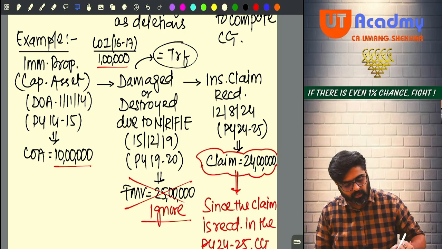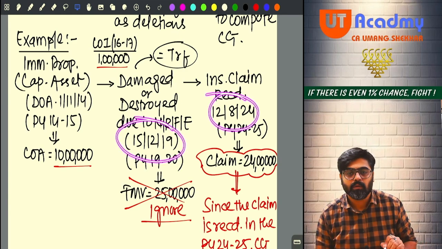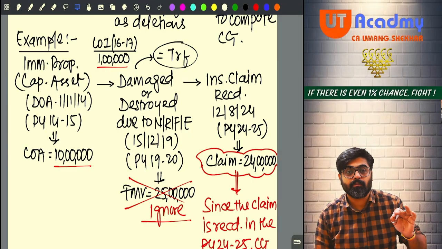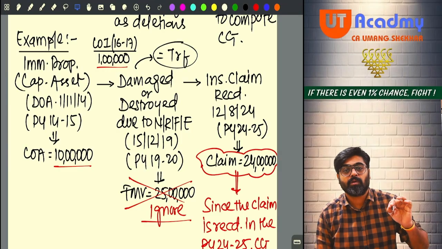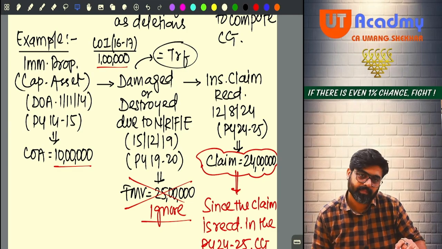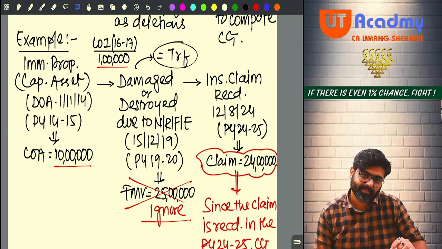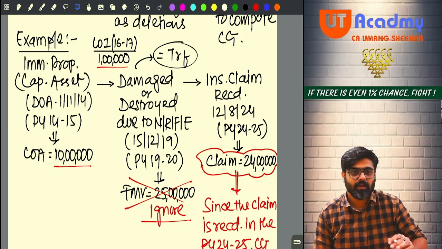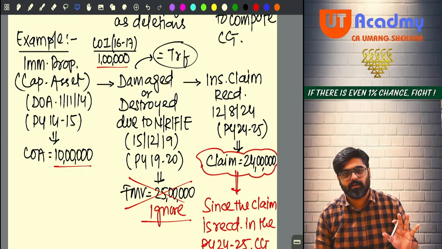So I am changing these two dates for you guys. Yes or no? Full stop. Also compute the amount of tax on this gain. What will you do? Same calculation.